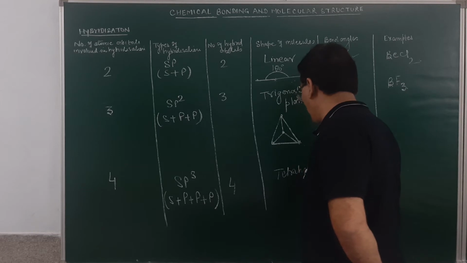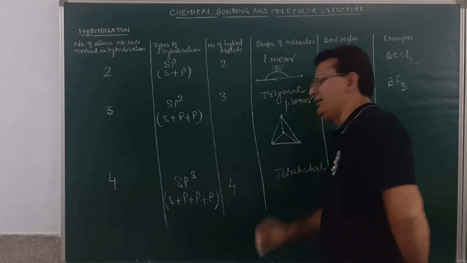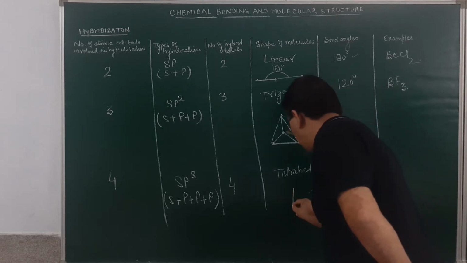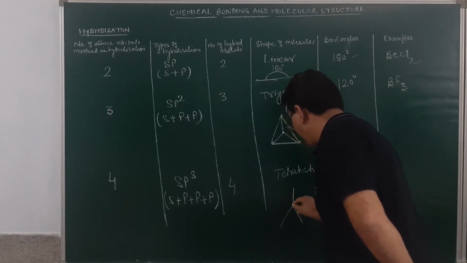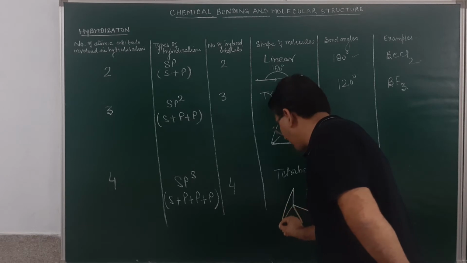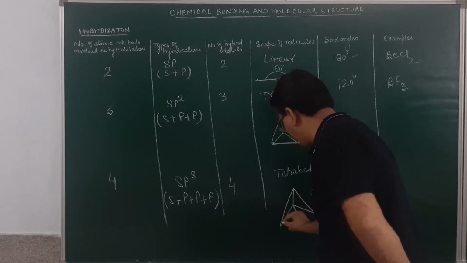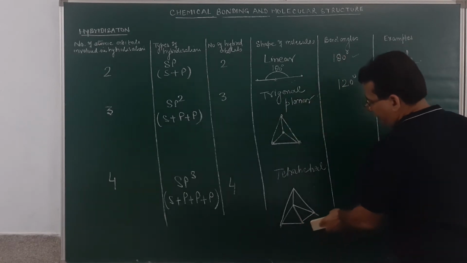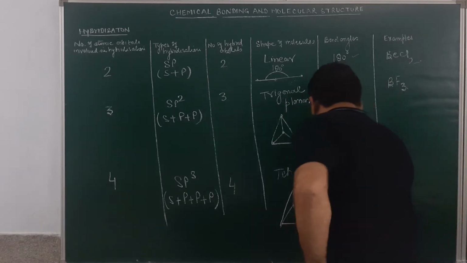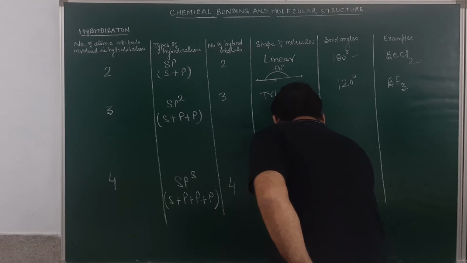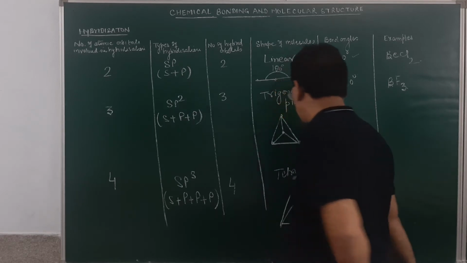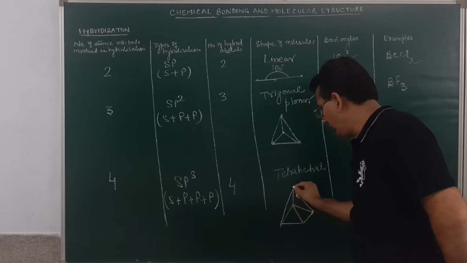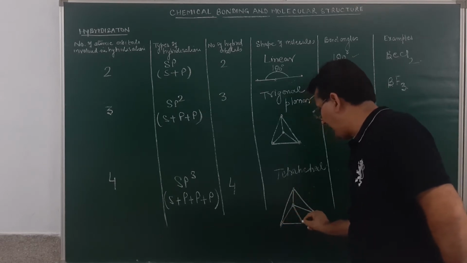Am I clear? And the geometry of the molecule will be a tetrahedral geometry. What will be the geometry of the molecule? It will be a tetrahedral geometry. How will I make the tetrahedral geometry? This will be in this manner. So the molecule will be making a tetrahedral geometry. Am I clear? You may see over here, this has a tetrahedral shape.